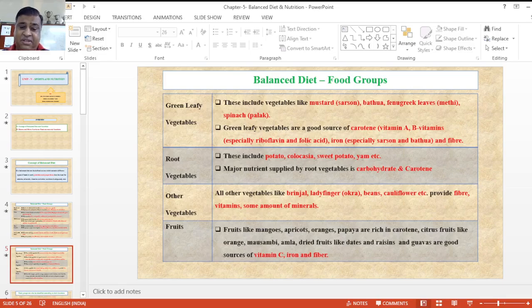After that, fruits like mango, apricot, orange, papaya are rich in carotene. Different types of citrus foods have vitamin C, present in orange, mosambi, amla. Dried foods like dates and guavas are good sources of vitamin C